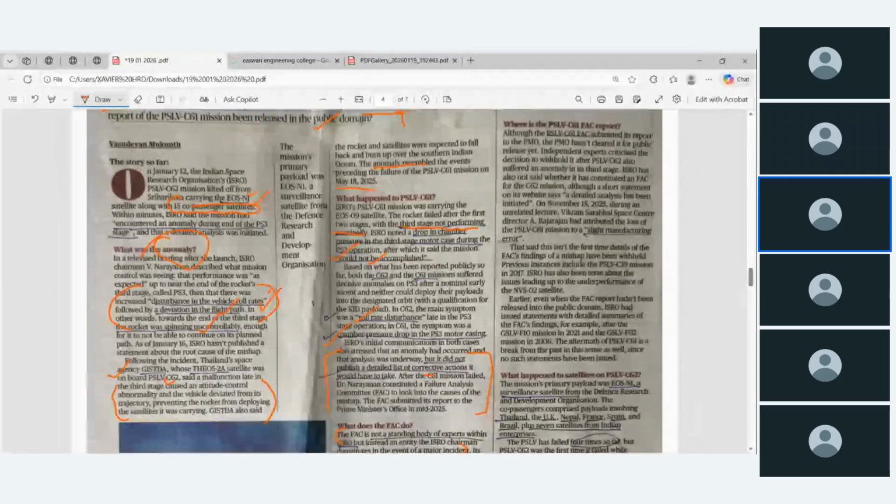And where is the PSLV failure analysis committee report? The newspaper is asking now where the failure analysis committee report related to PSLV C61 is. Although the PSLV C61 failure analysis committee submitted its report, the PMO hasn't cleared it for public release yet.